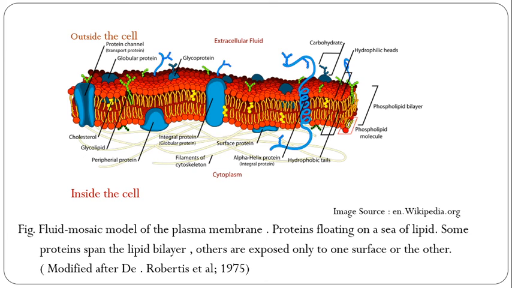Some proteins may partially penetrate the surface of the lipid bilayer, while others may penetrate directly through the lipid layer. So the fluid mosaic model of the plasma membrane is proteins floating on a sea of lipid, and some proteins span the lipid bilayer while others are exposed only to one surface or the other. It was modified by Roberts et al. and other scientists in 1975. So got it? Here is the fluid mosaic model.